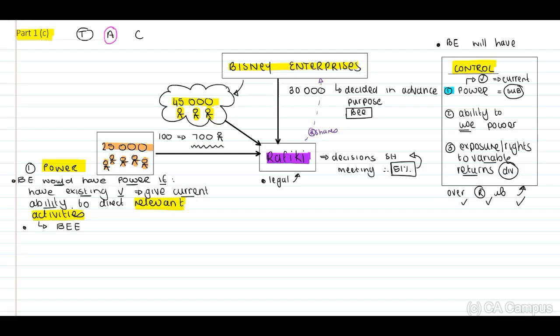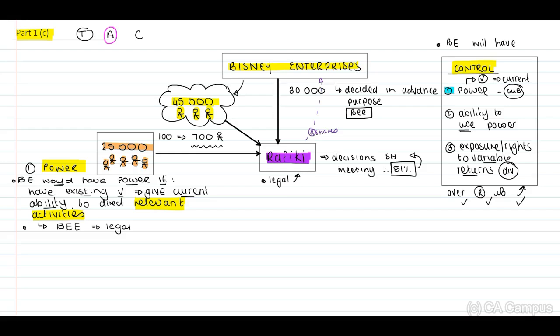BE purposes. Therefore, Rafiki is incorporated in terms of specific, strict legal arrangements to ensure that this entity remains the entity to assist Bisney Enterprises in obtaining their BE credentials.